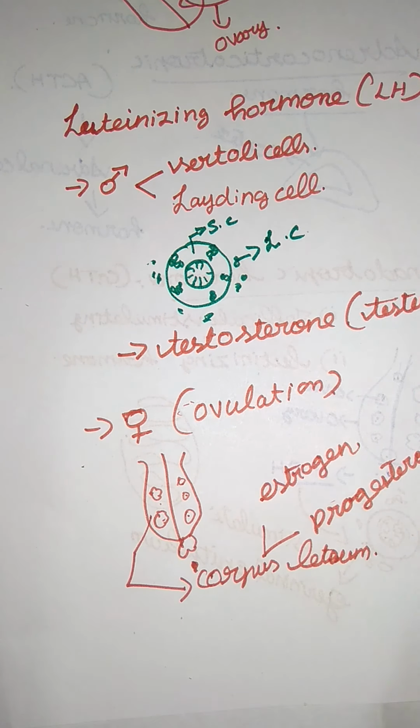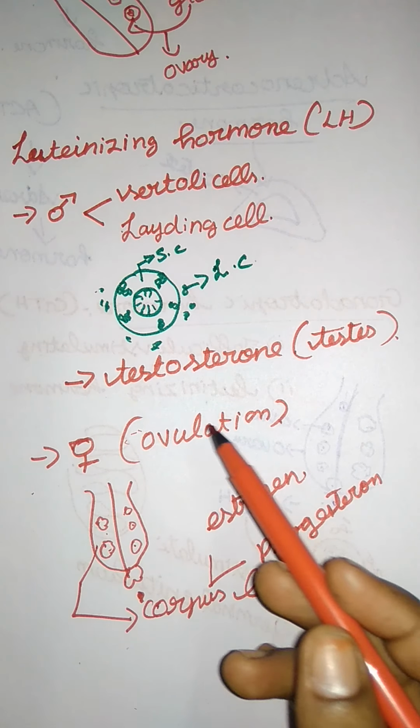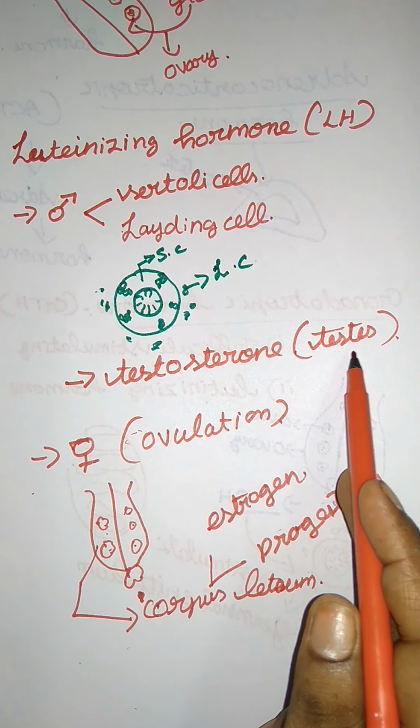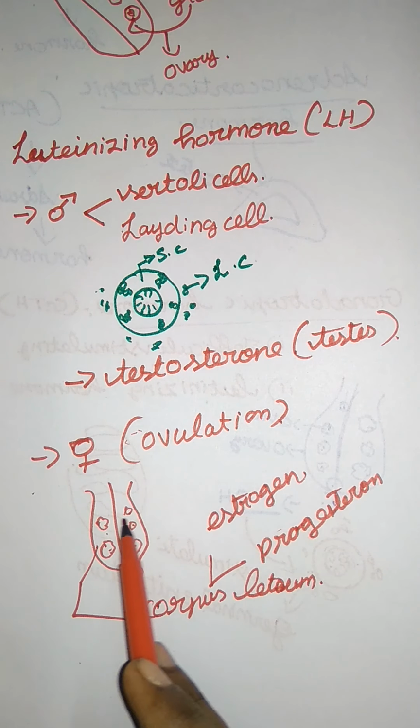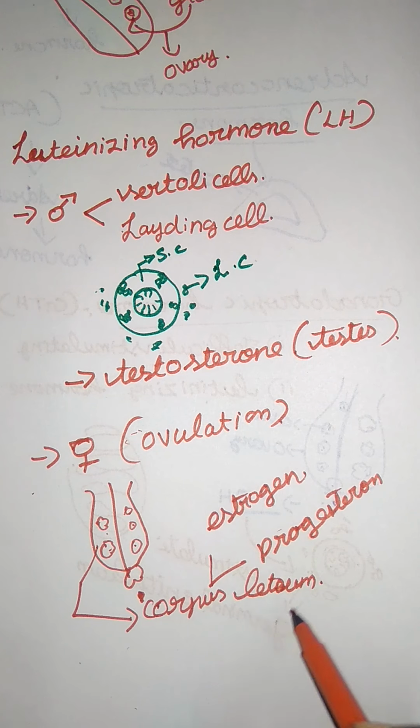So that's it for luteinizing hormone. This is the function for a male, and this is the function for a female. In the male they have the testosterone hormone, for development of the testis, and here they have two hormones, estrogen and progesterone, in the corpus luteum phase. They are responsible at the time of pregnancy. Okay, let me move on to the next one.